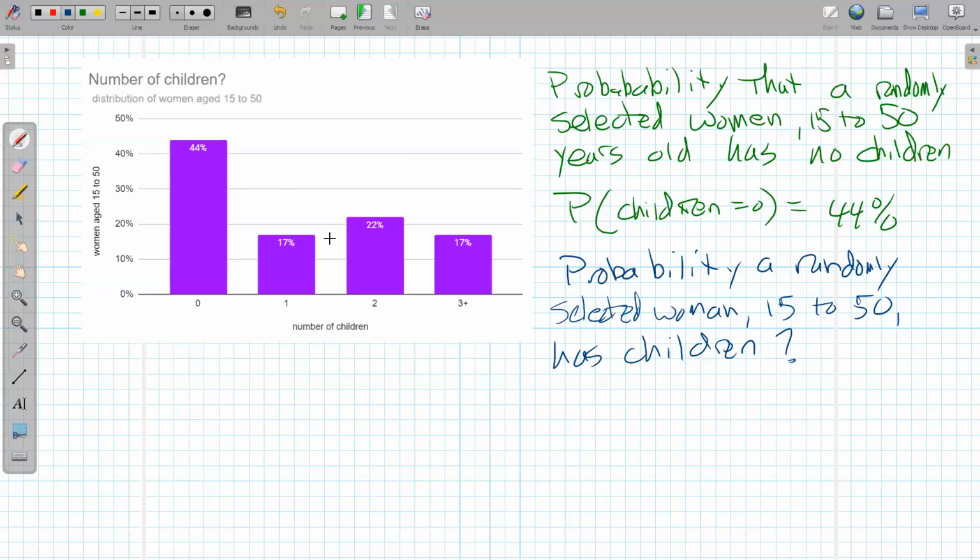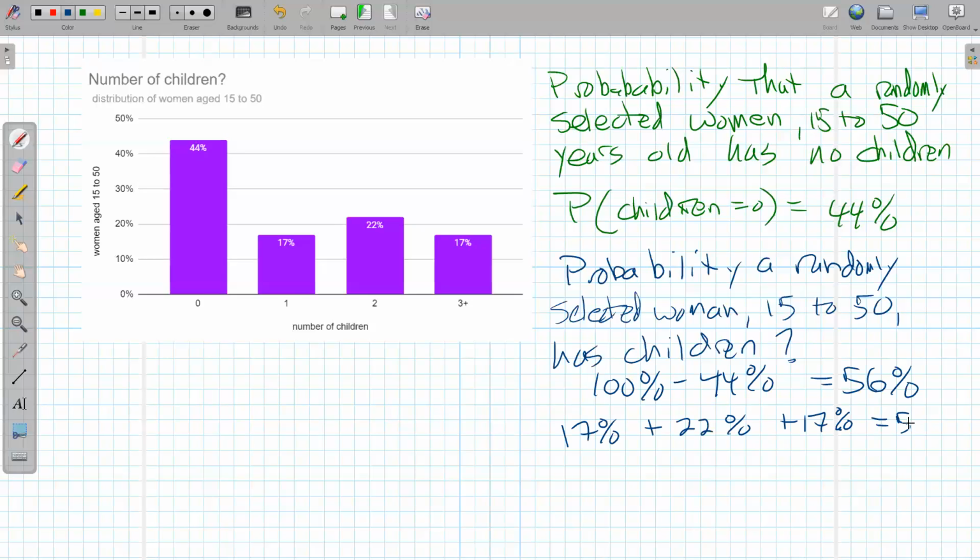So there's a couple ways to think about this question. One thing I could say is, well, if we take 100% and we subtract the 44% from above, because this was no children, this is having children, and those are opposite ideas, that gives me 56%. Or I could add up these other probabilities, 17% plus 22% plus 17%.